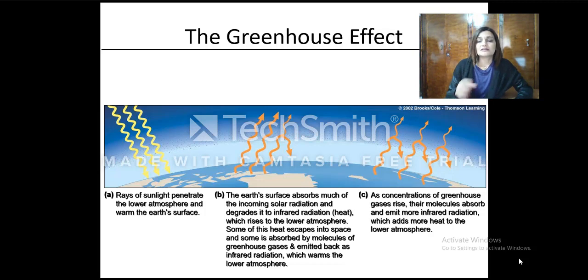A similar effect takes place in the troposphere, whereby the solar energy that hits the earth is trapped within the troposphere by gases, and this eventually increases the temperature and we feel warmer.